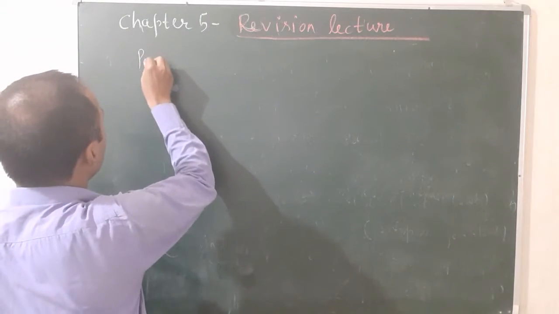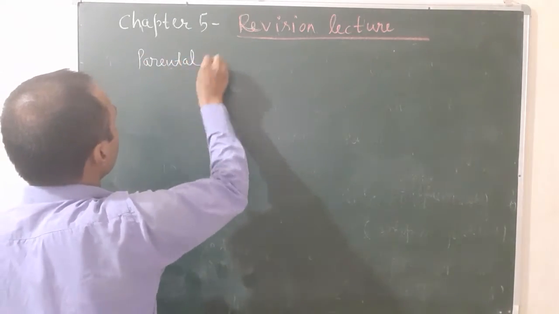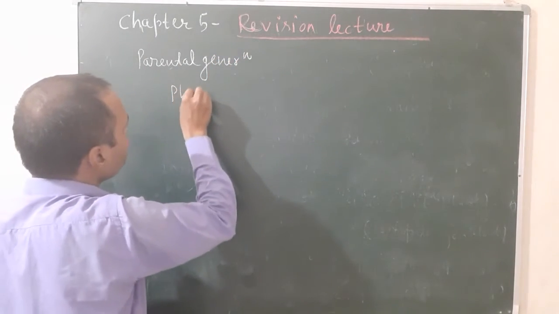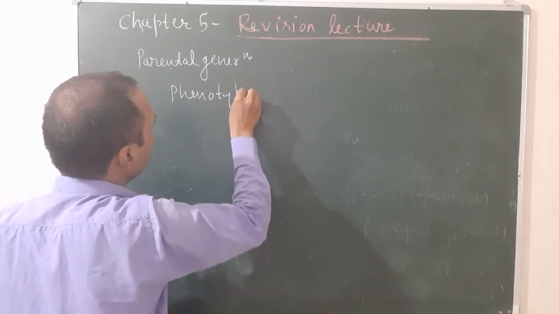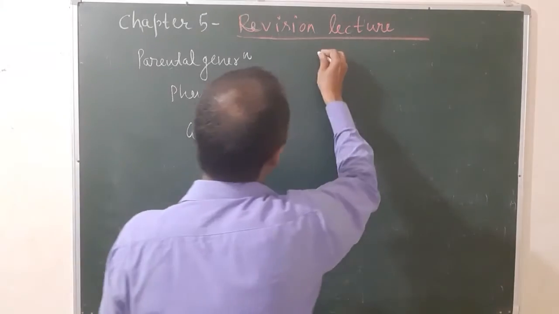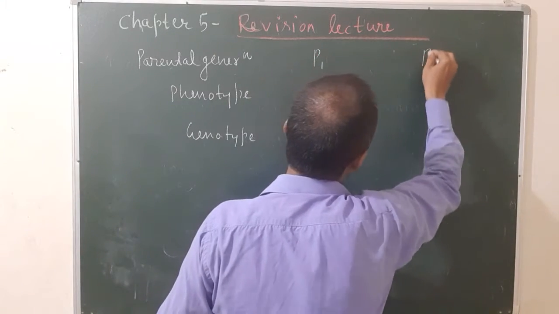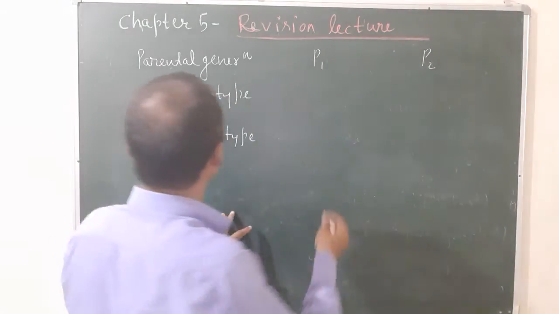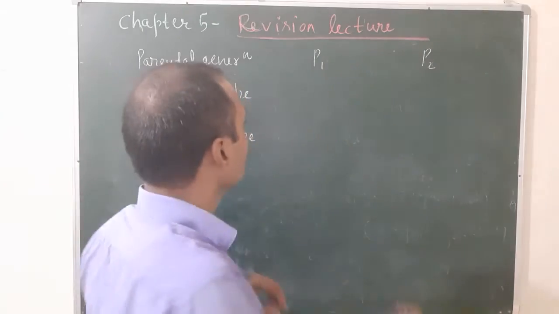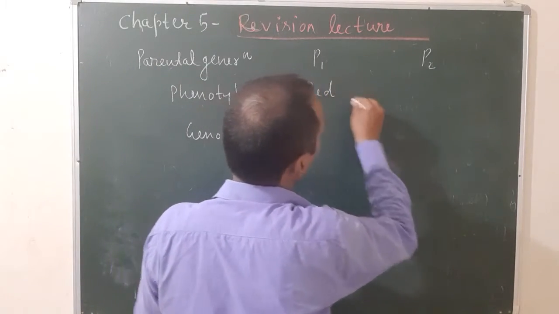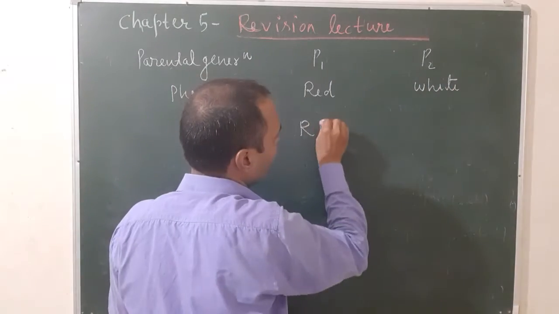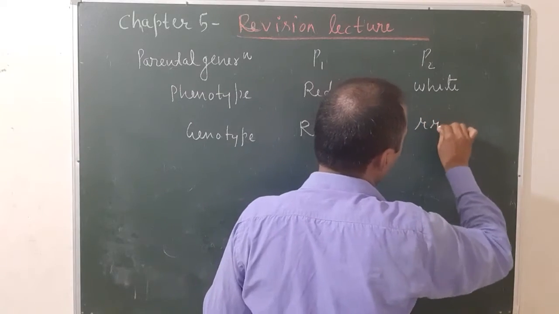Again we start from the parental generation. Then you will write the phenotype, then the genotype. We can write P1 and P2, one is male, the other is female. The phenotype: there are two varieties of 4 o'clock plant, red and white. For red, the genotype is capital R capital R, and for white, it is small r small r.